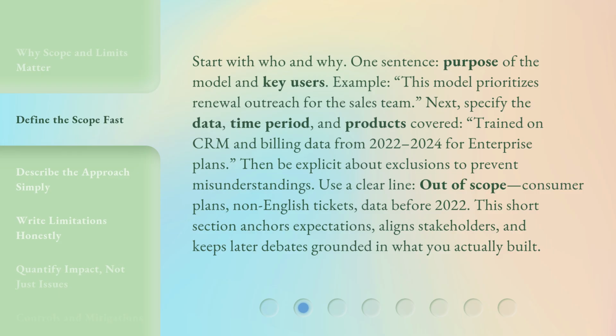Then be explicit about exclusions to prevent misunderstandings. Use a clear line. Out of scope: consumer plans, non-English tickets, data before 2022. This short section anchors expectations, aligns stakeholders, and keeps later debates grounded in what you actually built.